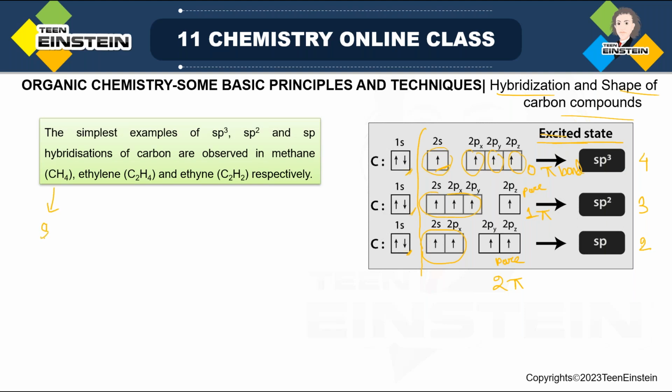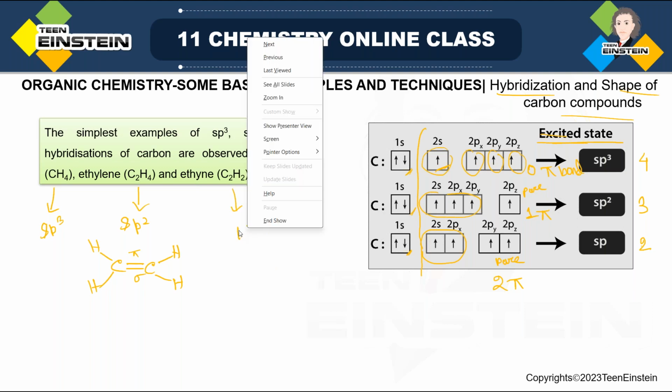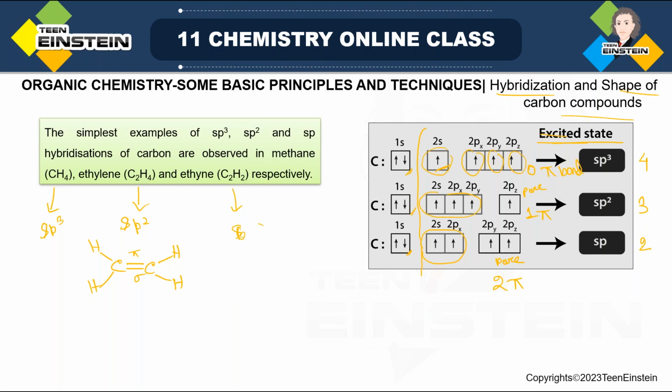So this is for sp3. That is the example of sp3 hybridization. Ethylene. Actually, ethylene you have already seen the structure. Remember the previous structure that we have seen for ethylene. So in this case you have 1 sigma bond, 1 pi, and both the carbons are sp2 hybridized. And ethine, which is also known as acetylene, this is basically the example of sp hybridization.